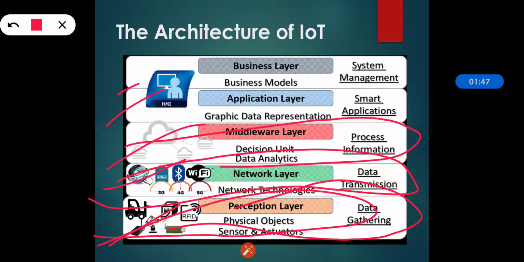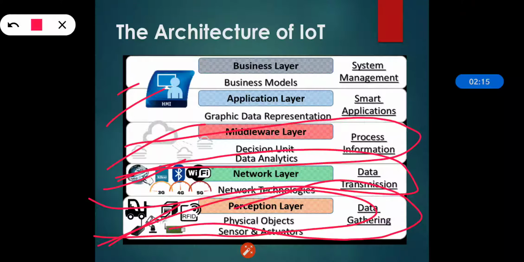Then comes the middleware. The middleware layer receives the data from the network layer. Its purpose is service management, or we can say the processing of information and storage of data. It also performs information processing and takes a decision automatically based on the results. It then passes the output to the next, the application layer.